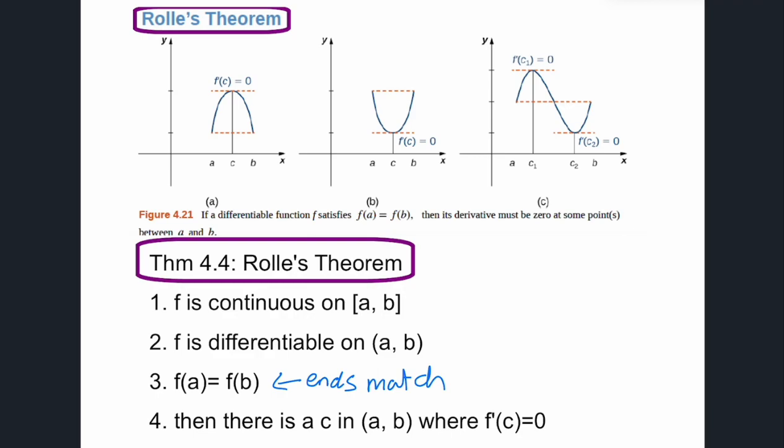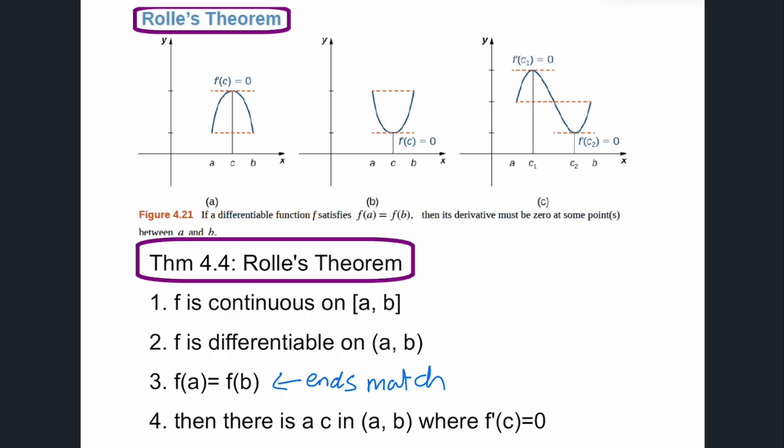Okay, so let's take a look at what Rolle's theorem says. It's got to be continuous. Let's take a look at these functions up here. You'll see they're nice continuous curves, and the endpoints match. There's no holes, discontinuities, or jumps in the graph. There's no pointy points, no cuspy things. There's a spot between A and B where the derivative is equal to 0. The ends match. It's a continuous function. There's somewhere where the first derivative is equal to 0, which means there is a horizontal tangent at that spot.